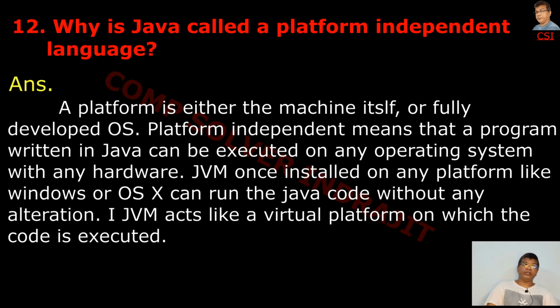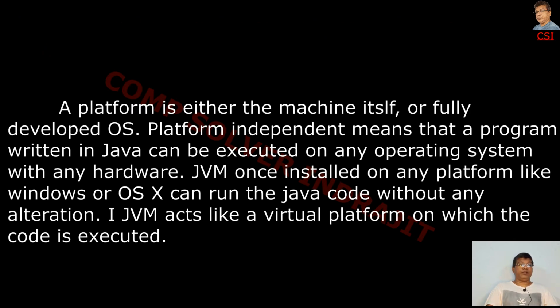JVM, once installed on any platform like Windows or OS X, can run the Java code without any alteration. JVM acts like a virtual platform on which the code is executed.